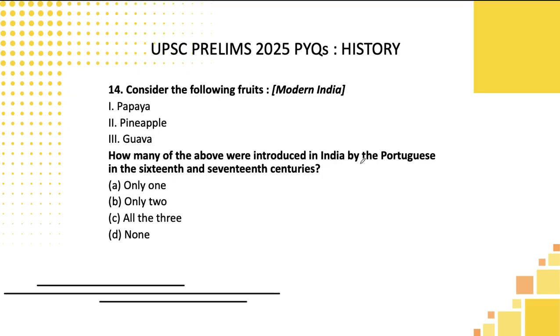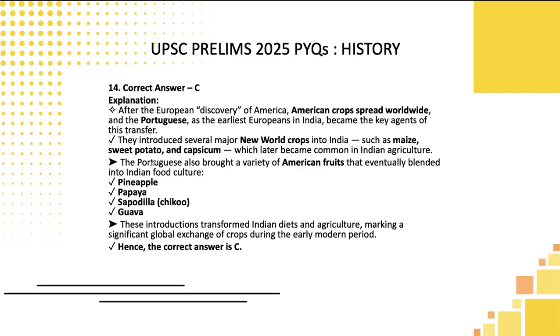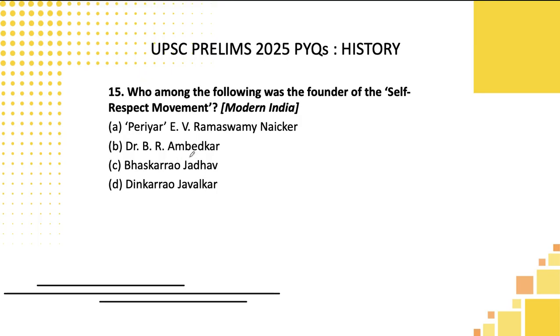Consider the following fruits which were introduced by Portuguese. If you look at it, and even if you would have read the basic NCERTs, all these fruits are actually introduced by Britishers. So not Britishers, Portuguese. That is the Europeans who came to India, especially during the time they wanted to invade India. Portuguese, Britishers, when they entered into India, that time they introduced these fruits. Not only that, students, they have listed additional fruits as well in your NCERTs. Go and have a good read of that. That can also be asked by UPSC. Sweet potato, capsicum, maize were also introduced by them.